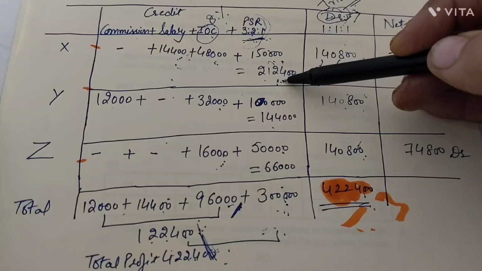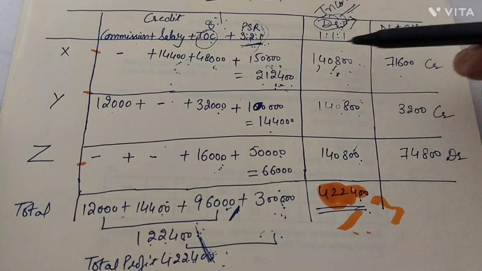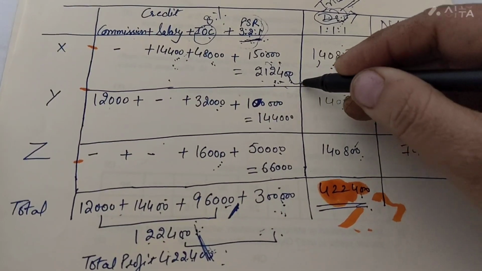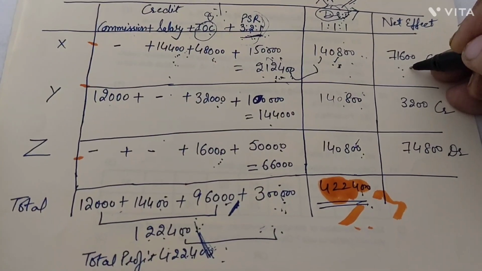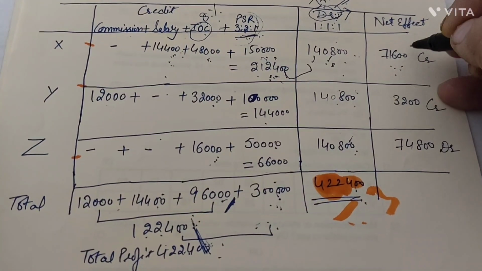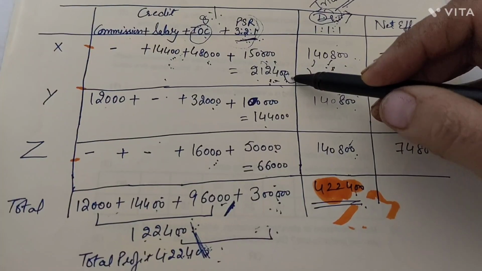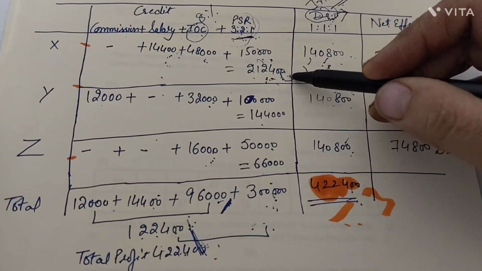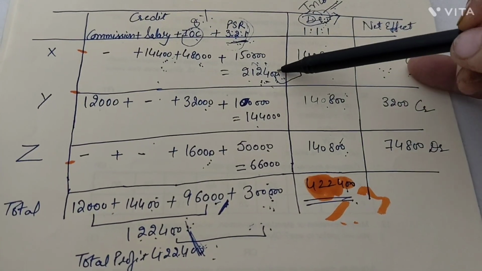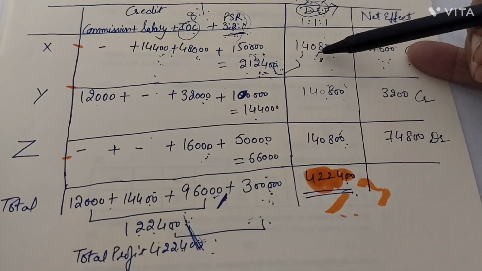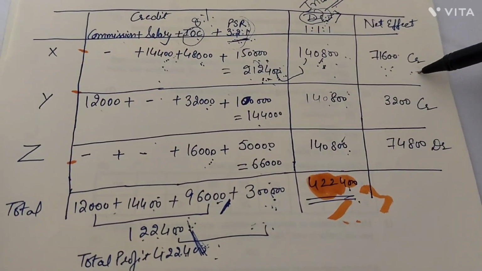So if he has to get more, what is the difference here? That we put over here, net effect. The difference of these two values we took over here, that is 71,600. Now how to find out whether it is credited or debited? First of all, this should be given, right? So it should be credited. But if you can't remember in that manner, then we have written over here credit. Credit value is more and debit value is less. So he should be given more credit, right?